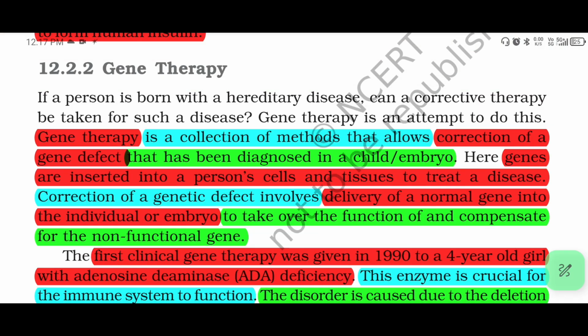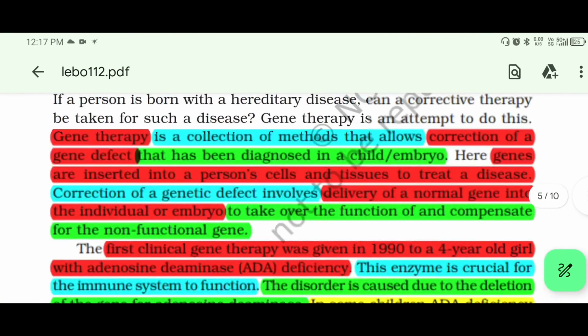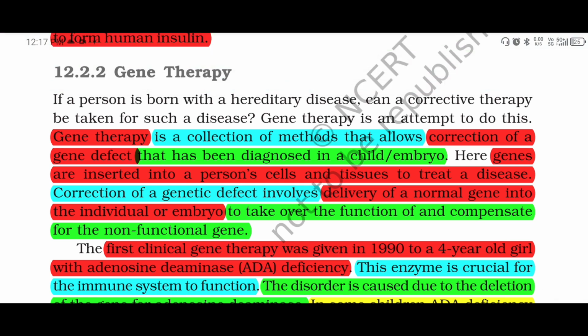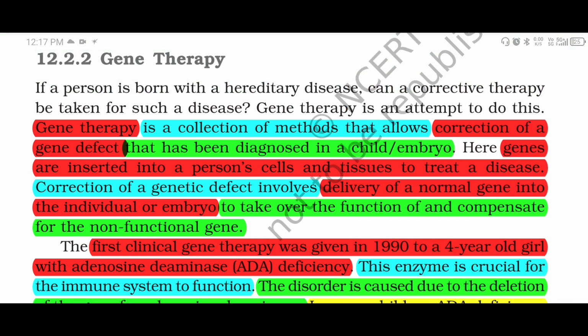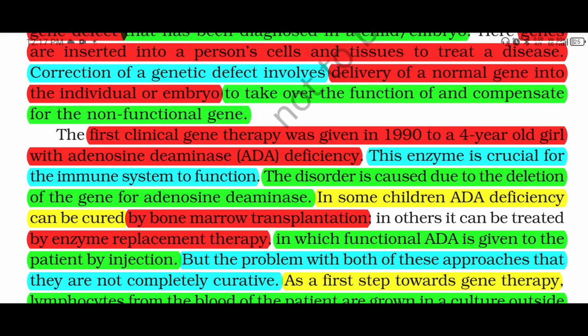Correction of a genetic defect involves delivery of a normal gene into the individual or embryo to take over the function of and compensate for the non-functional gene. The first clinical gene therapy was given in 1990 to a 4-year-old with an adenosine deaminase (ADA) deficiency. This enzyme is crucial for the immune system to function. The disorder is caused due to the deletion of the gene for adenosine deaminase.